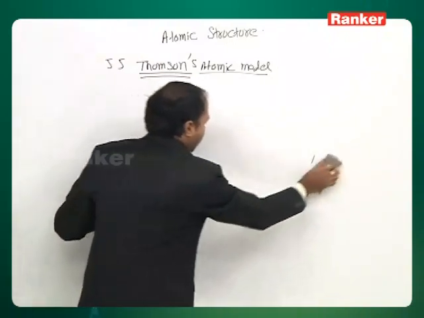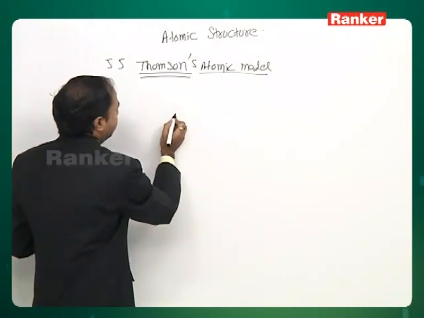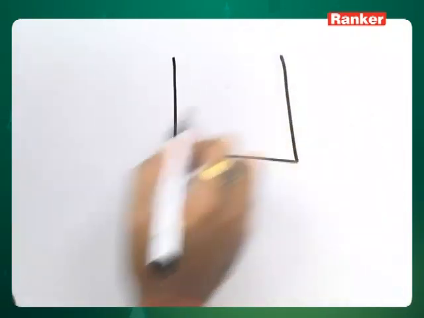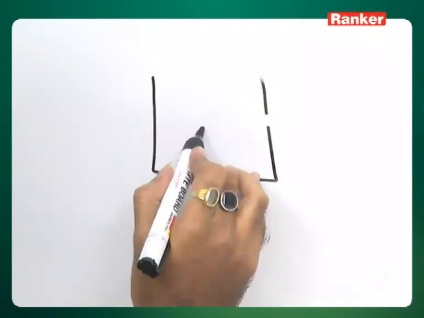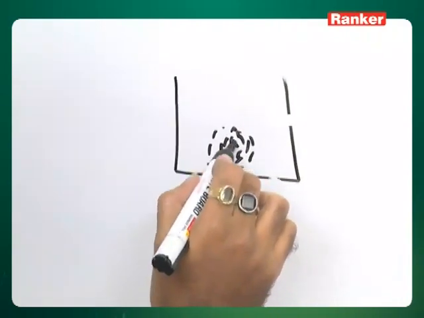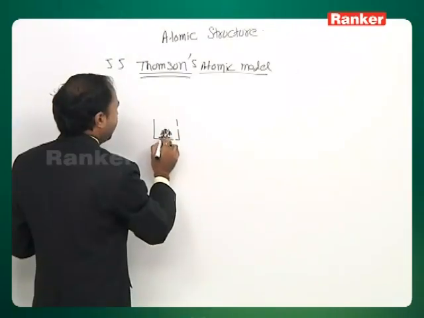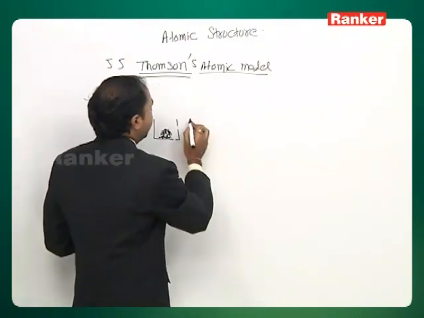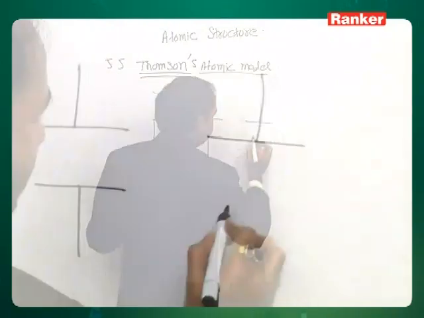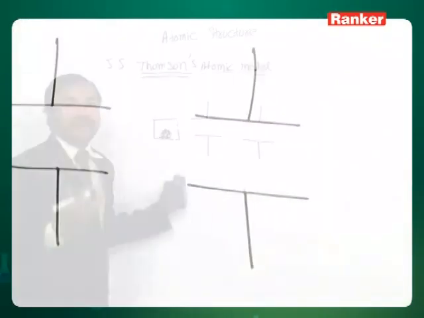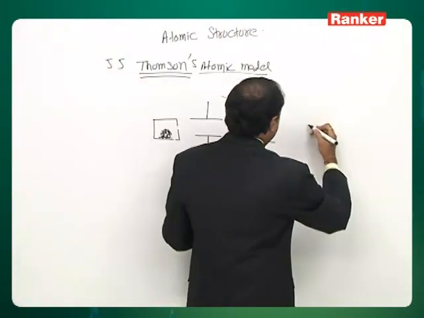He did one experiment which is known as Rutherford's alpha ray scattering experiment. For this, he took an object and filled it with a radioactive element. Radioactive elements basically are of two types: one will be an alpha emitter, one will be a beta emitter. So he took an alpha emitter here, then he kept plates here to control the movement of alpha particles. He kept plates so that the alpha particles will get accelerated and move in one straight direction only. They will not divert from their pathway.